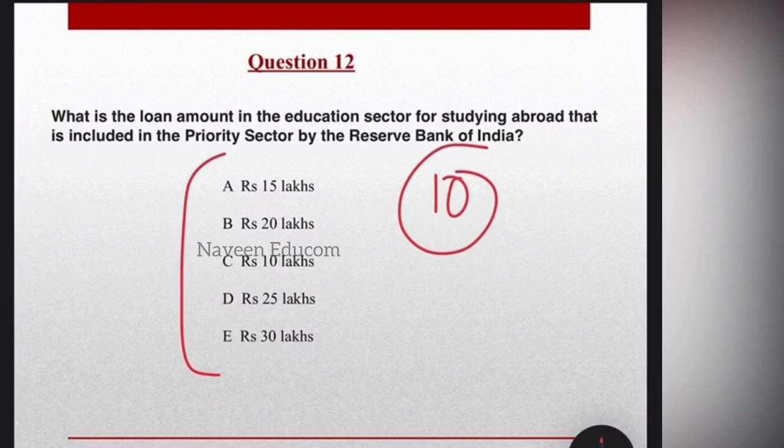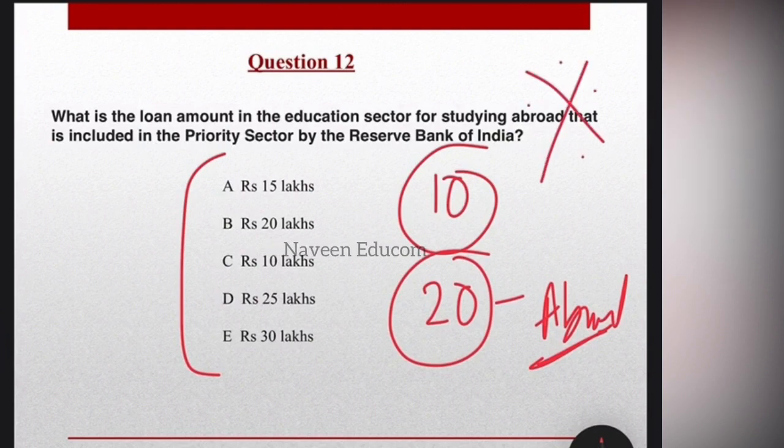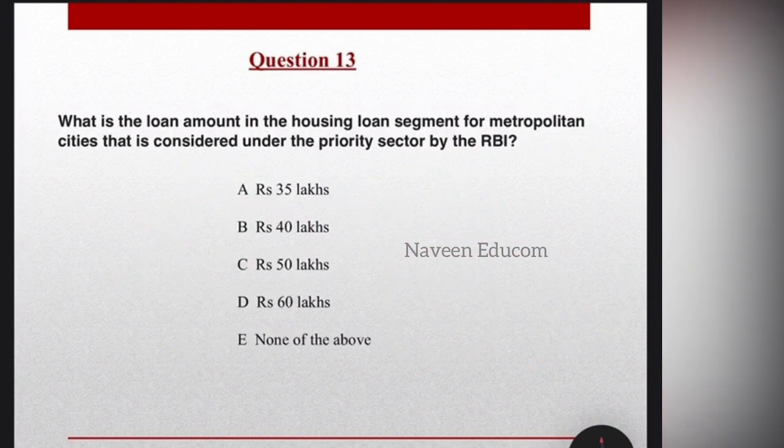So talking about the loans up to 10 lakhs to individuals for education purposes, including the vocational courses, and 20 lakhs for studying abroad, these are identified under the priority sector by the Reserve Bank of India. So please note this cash limit: 20 for studying abroad, which is our answer, and 10 for within India. So these are the maximum amounts of loan that is given.